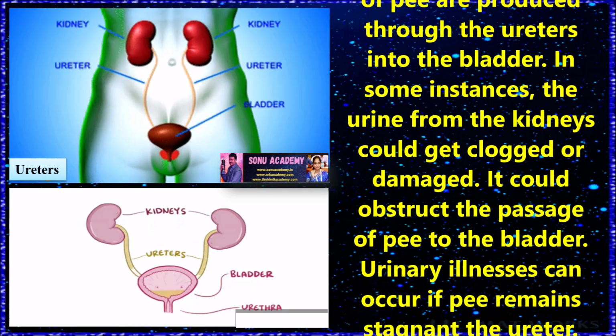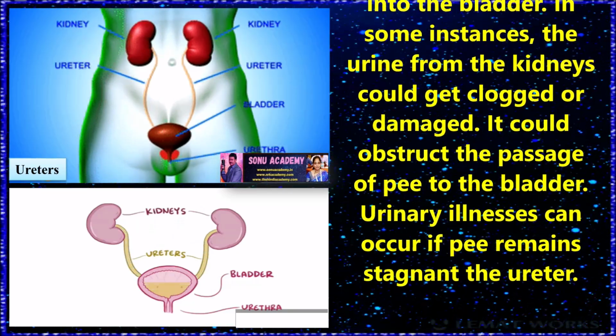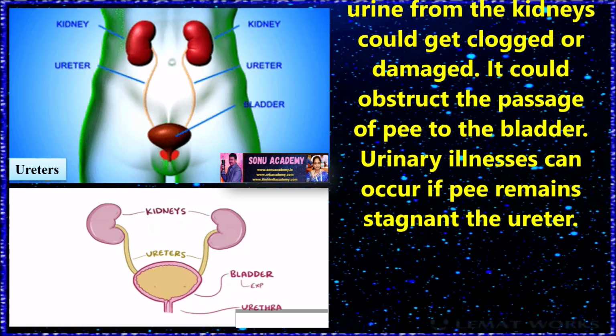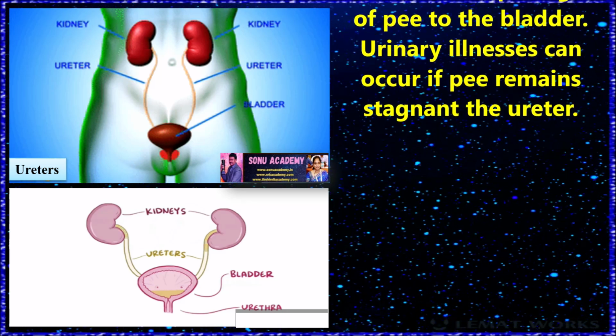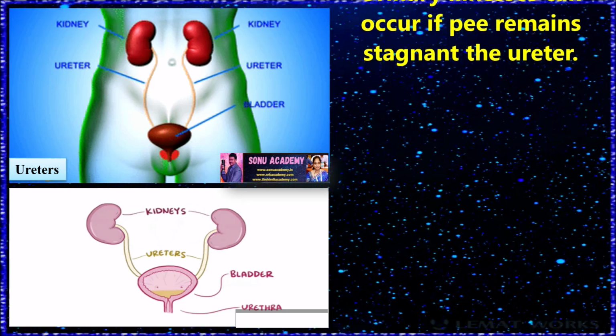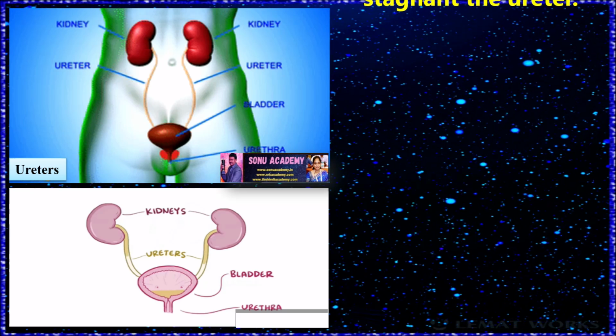In some instances, the ureter from the kidneys could get blocked or damaged. It could obstruct the passage of urine to the bladder. Urinary illness can occur if urine remains stagnant in the ureter.